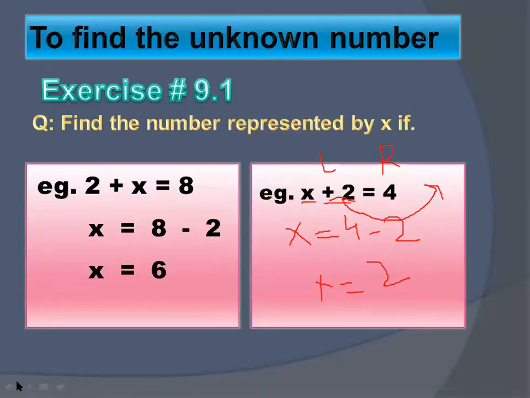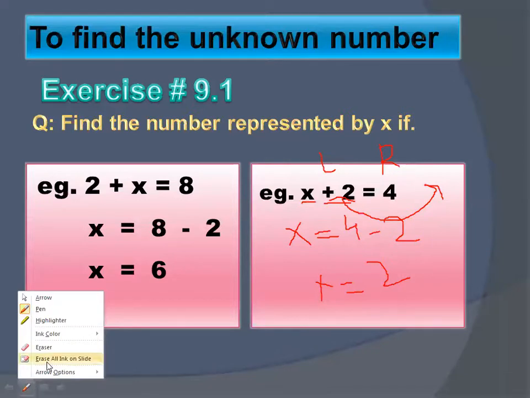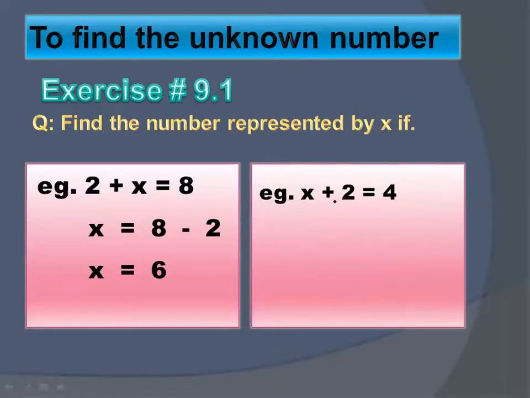I'm going to explain it again. Don't get confused. Here what you have, x plus 2 is equals to 4. This is the equation. The side that is before equal to is the left side. The side that is after equal to is the right side. That is simple.